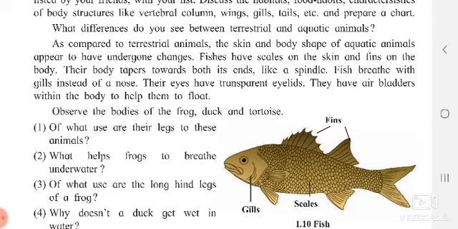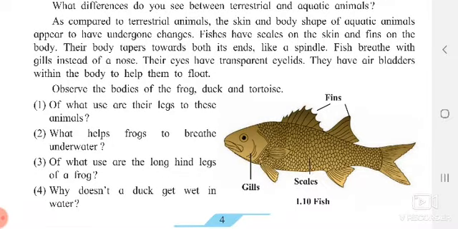Now, which are the characteristics of fish and what adaptations do fish undergo? Again I am repeating: fishes have scales on their skin and fins on their body. Their body tapers at both ends. They breathe through gills instead of a nose. They have transparent eyelids, and they have air bladders within the body which help them to float.